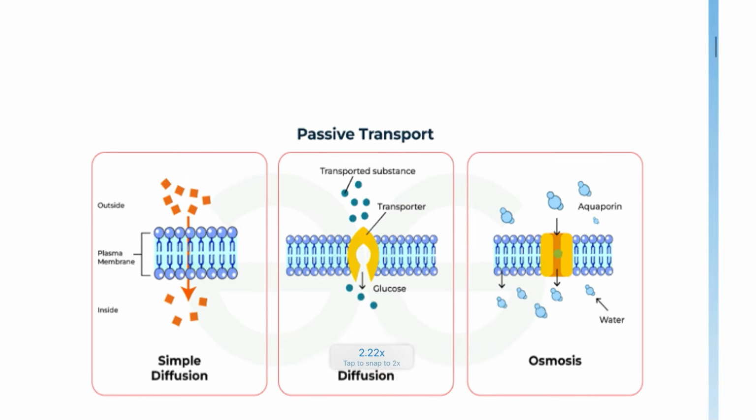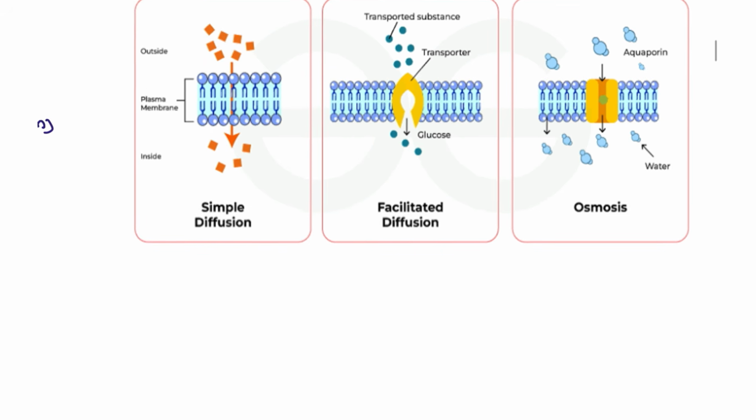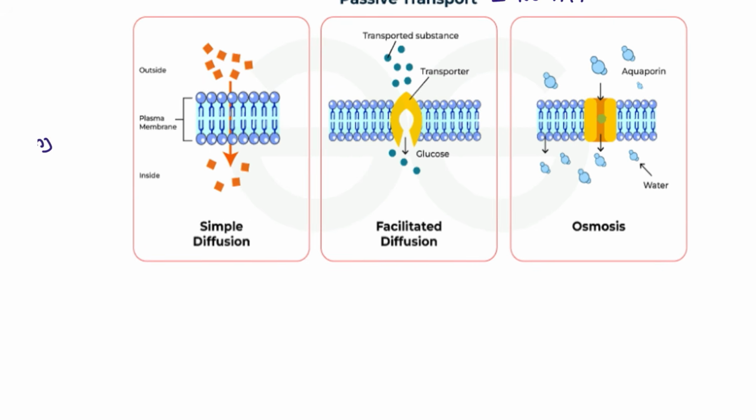And next, coming to the passive type. Passive type means there is no need of ATP. So what examples do we have? One is simple diffusion. The example is Fick's law, where oxygen and gaseous exchange are seen in simple diffusion, because there is no need of any carrier protein.